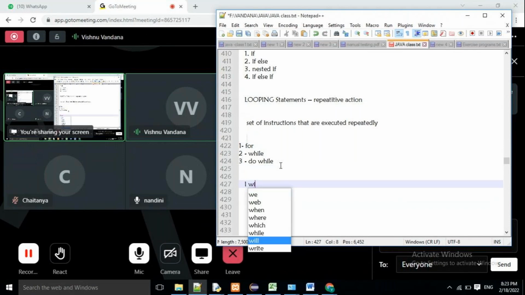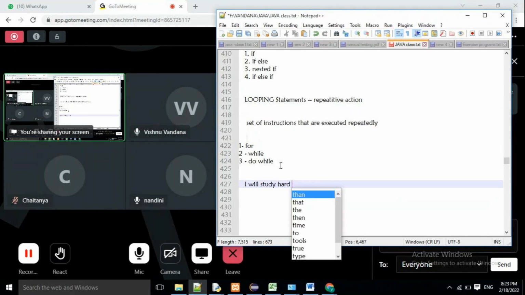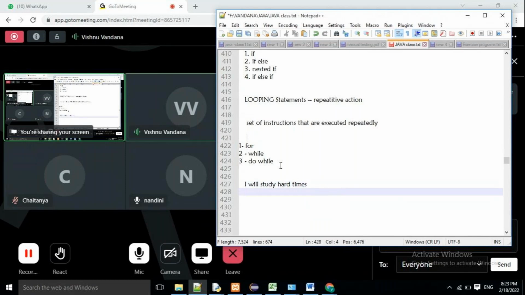What will I do if I don't have any loops or any kind of keywords? Normally I'll give a System.out.println print statement and keep on printing it.